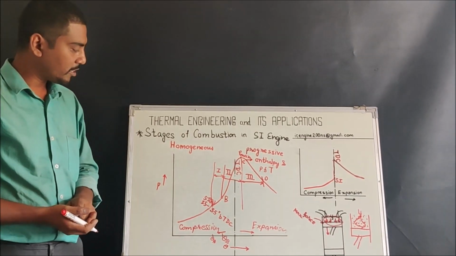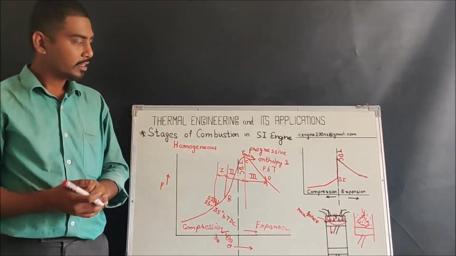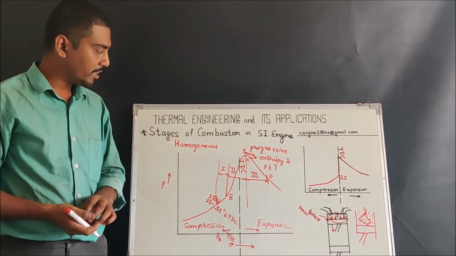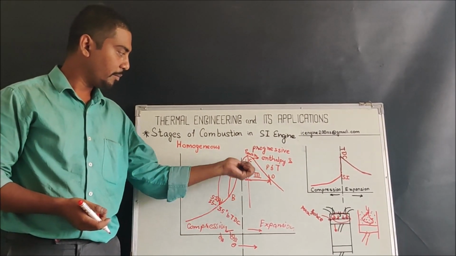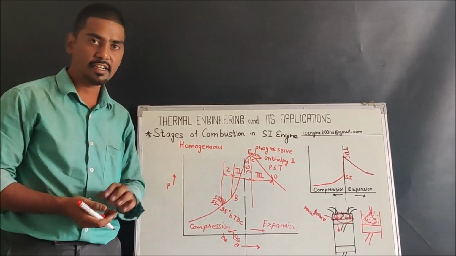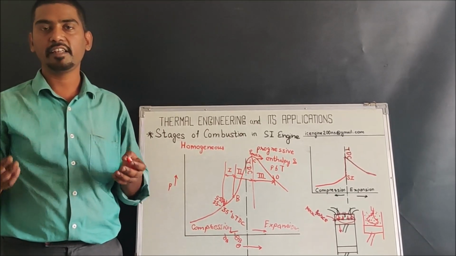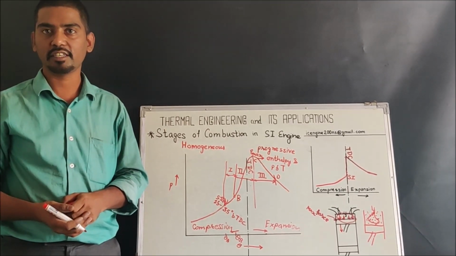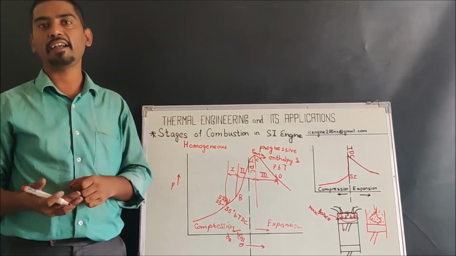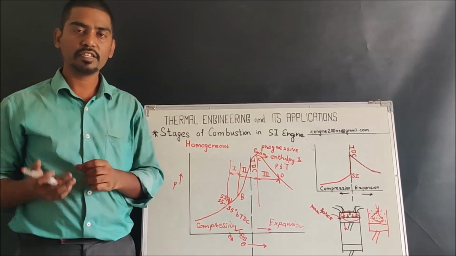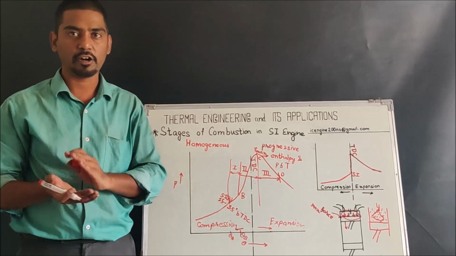So that's it about the stages of combustion today. In the next session we will be studying the main flame propagation rate in detail, how it increases, how it reduces, what can be done to increase or reduce the flame propagation rate, and what would be the impact of increasing or reducing the flame propagation rate on the power output.